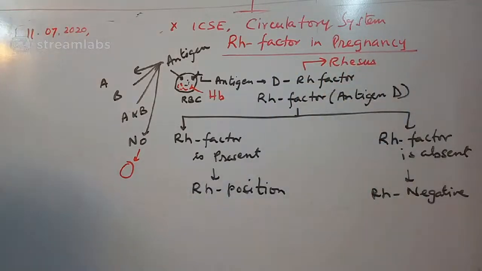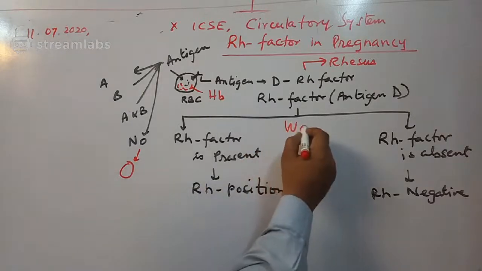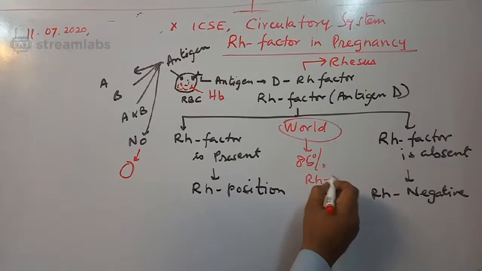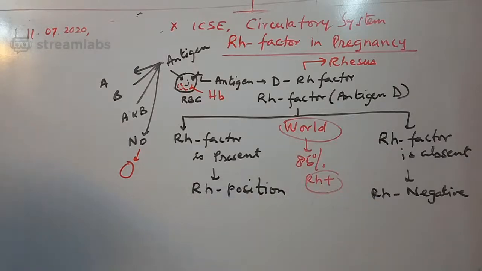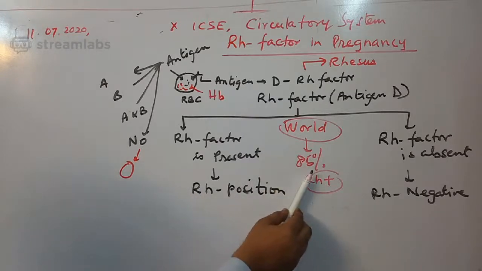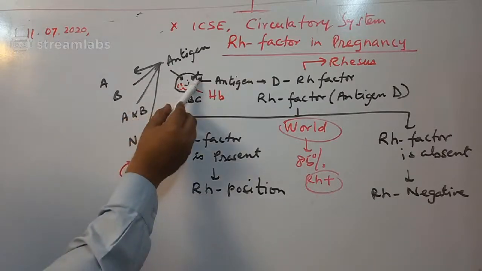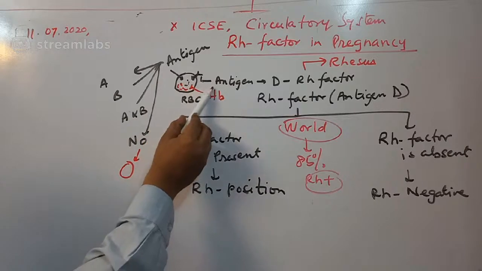Actually, it's a term for the monkey. First it was found in monkeys, therefore the name is RH. If you talk about the whole world, 85% are RH positive. Means if you talk about more or less the whole population of the world, there are approximately 85% persons who have the RH factor in their blood. Those without this factor are called RH negative, meaning the antigen is absent in their blood group.